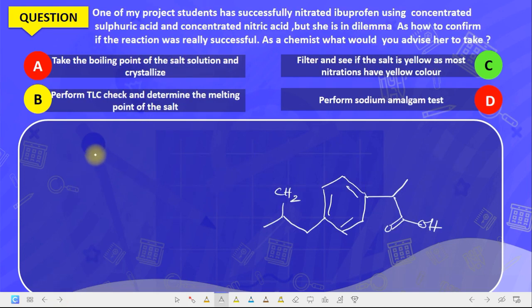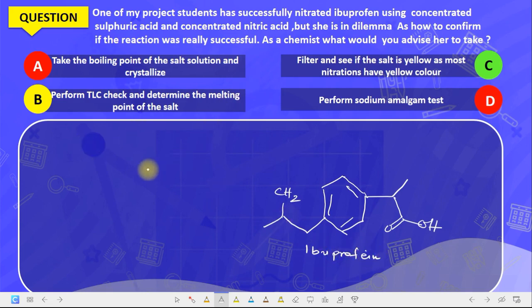Now, one of my project students has successfully nitrated ibuprofen using concentrated nitric acid and concentrated sulfuric acid, but she's in a dilemma as to how to confirm if the reaction was really successful. As a chemist, what would you advise her to do? Now, this is the structure of ibuprofen. Now, when ibuprofen is nitrated, what will happen?